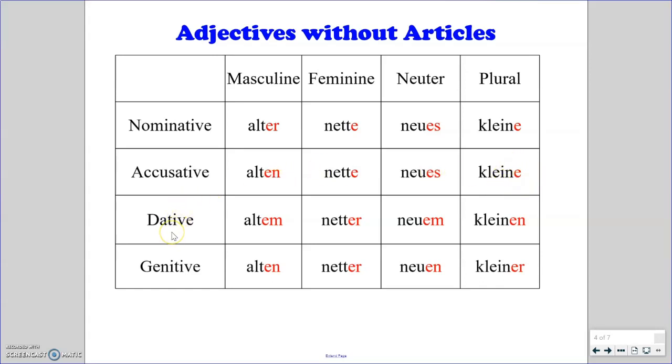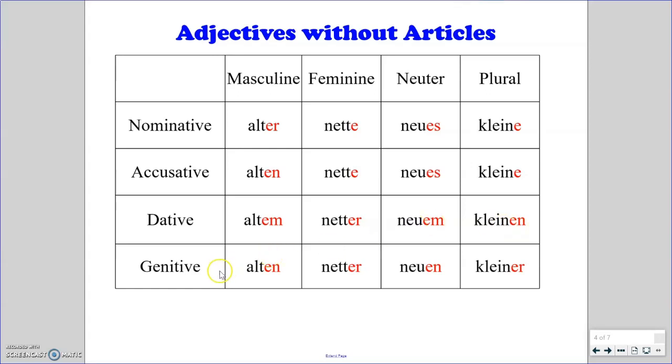When we learned the dative case and we saw everything change, here we're going to have some changes with our endings. So where we had der changed to dem, that dem is represented by an em, altem. Feminine, where we had d, and then in the dative it changed to der, that der is represented with the er, netter. And then where we have das to dem in the dative, with that em here, we have neuem. And then our plural d in the dative changed to den, and that den is represented by the en,